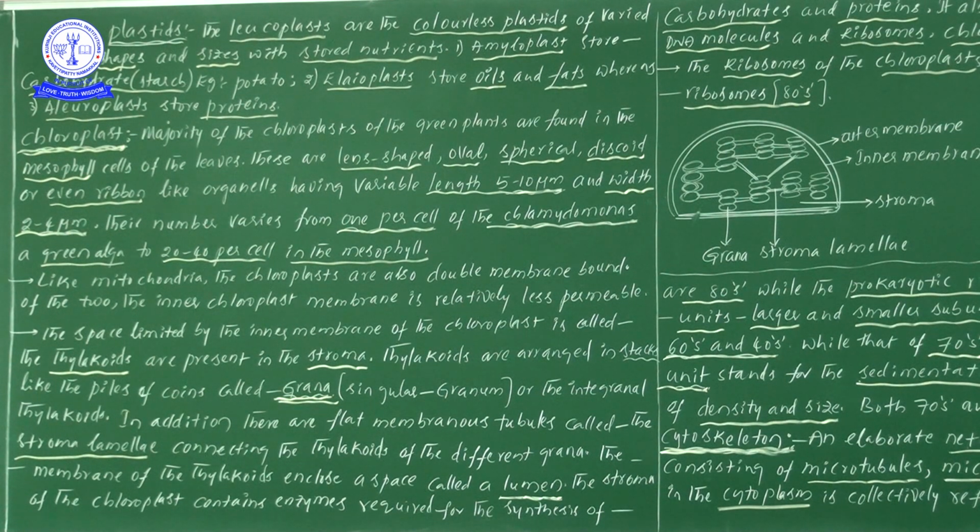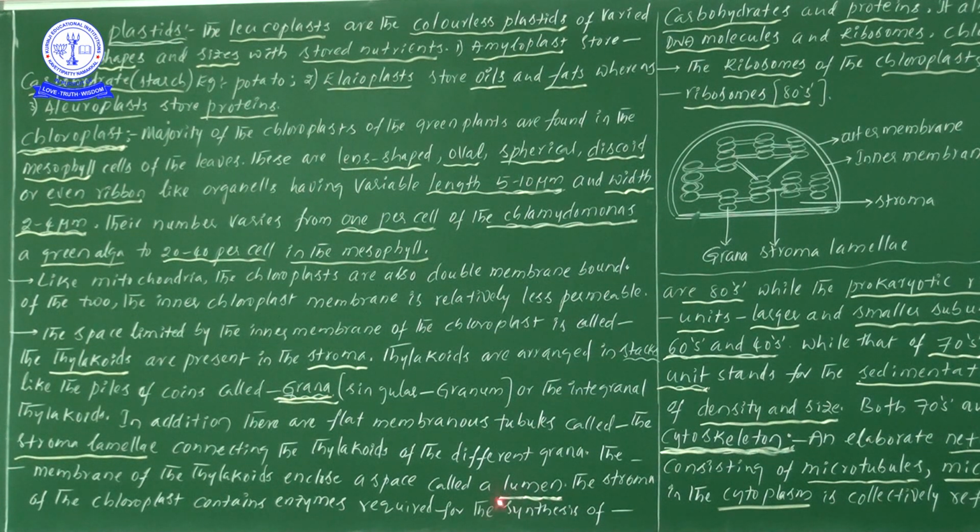Because it is a dead tissue, cytoplasm is absent, so definitely we find an empty space. That empty space, from our subject's point of view, we call lumen. Likewise here also, the membrane of the thylakoid encloses a space, and that empty space we call lumen. I can take one more class on the lumen, but not here, in photosynthesis in higher plants.